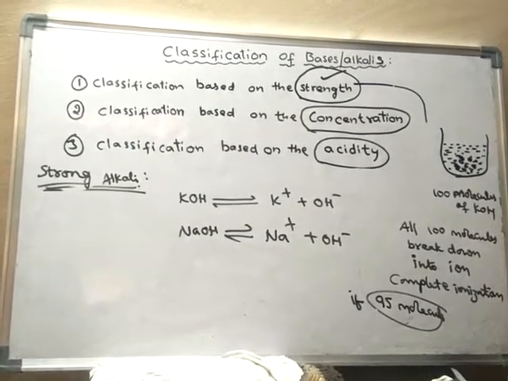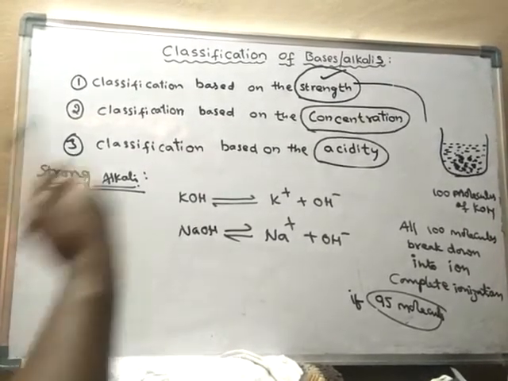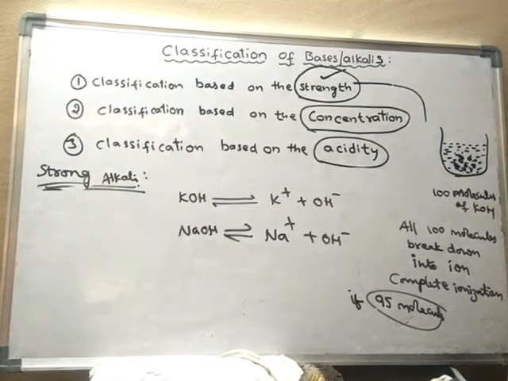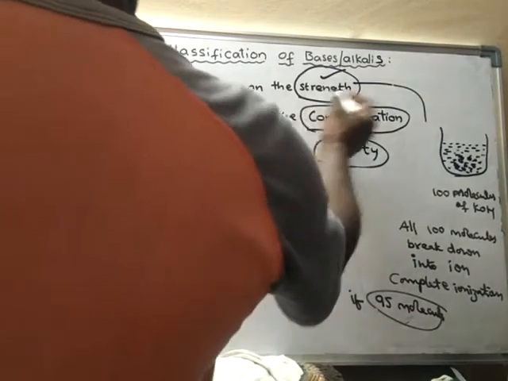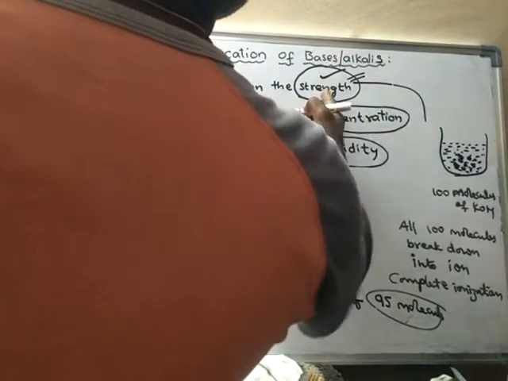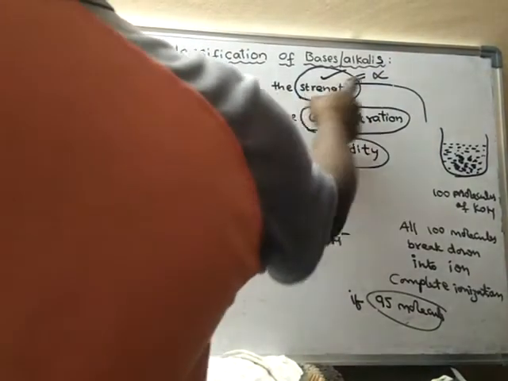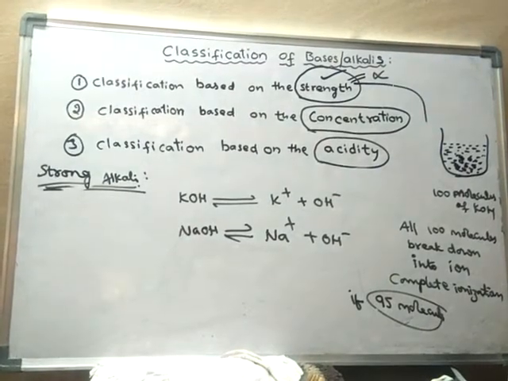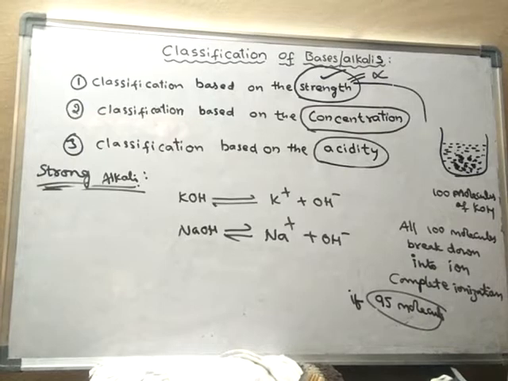On the basis of degree of dissociation only, alkalis are classified into weak alkalis and strong alkalis. The degree of dissociation of an alkali is called the strength of the alkali. What is the strength of the alkali? Strength of the alkali is equal to the degree of dissociation. If the degree of dissociation is less than 30, then it is weak.